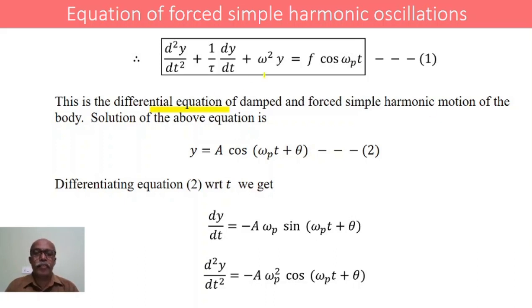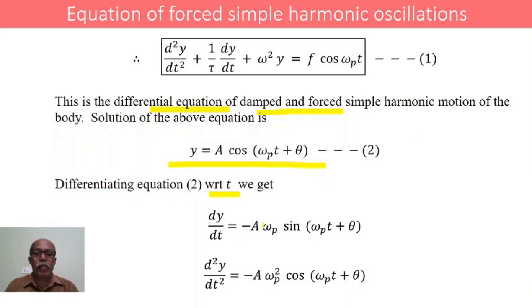It represents a differential equation of damped and forced simple harmonic motion of any body. The solution of this equation will be in this form: y equals A cos(ωt + θ). This represents the solution of the above differential equation. Now let us differentiate equation 1 twice with respect to the time t.